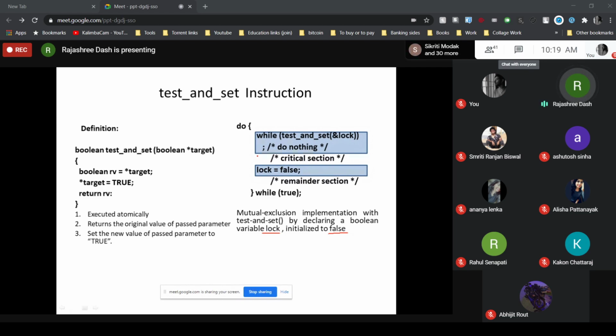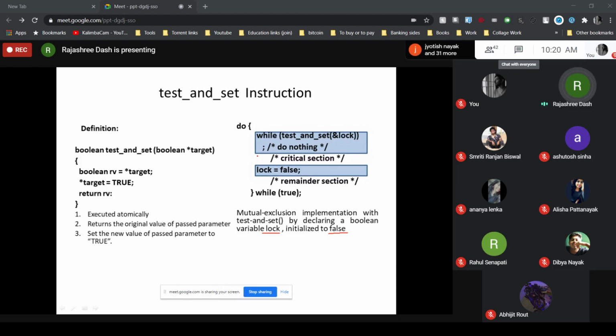While test and set ampersand lock means it is passing the address of that lock variable to the test and set instruction. We have already discussed what the test and set instruction will do. It will return the original value and set the value to true.